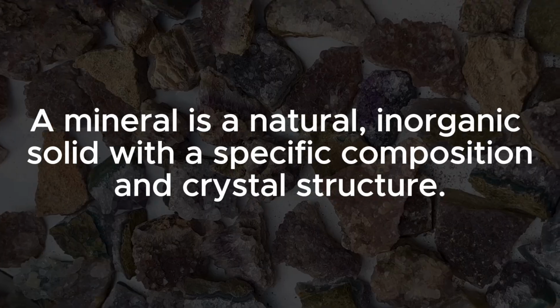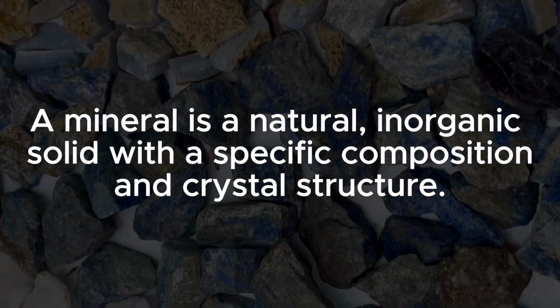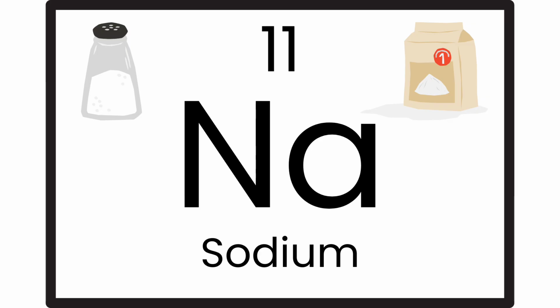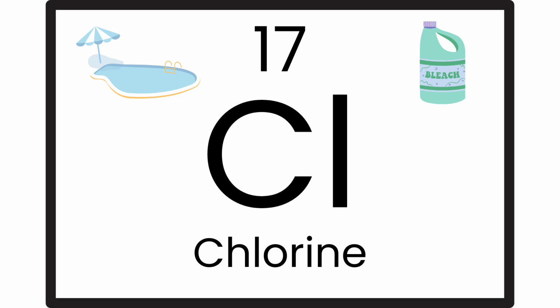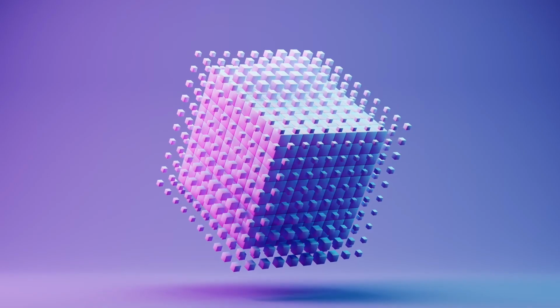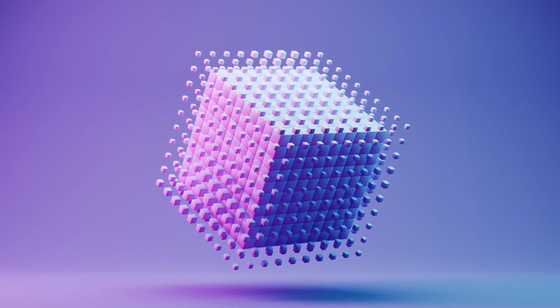So, to put it simply, a mineral is a natural, inorganic solid with a specific composition and crystal structure. Halite, the mineral that makes up table salt, fits this definition perfectly. It occurs through natural processes like evaporation of seawater and is inorganic. It is a compound formed from sodium and chlorine with its atoms arranged in a repeated sequence. Its characteristic chemical composition is NaCl and it forms a cubic crystal form. Lastly, its hardness is 2.5, similar to a fingernail, and it has other physical properties.